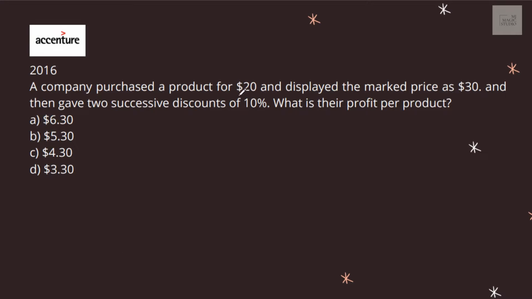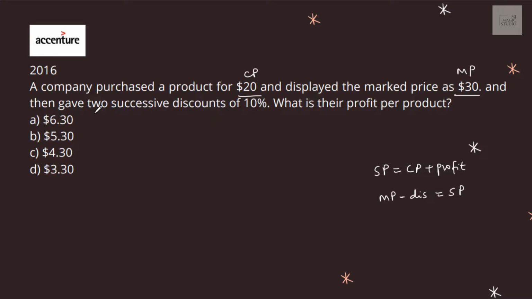A company purchased the product for rupees 20, that is its cost price, and displays the marked price as $30. This is the marked price. Now we know the drill in profit and loss, isn't it? Selling price is cost price plus profit or loss, negative profit. Marked price minus discounts will give you selling price. So we have marked price, we have cost price.